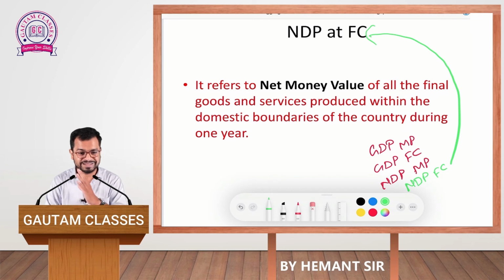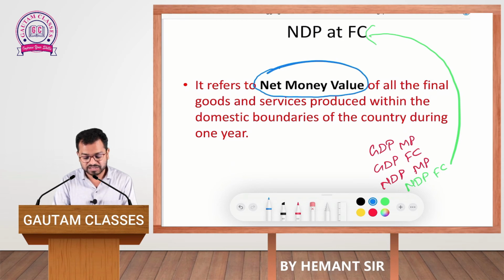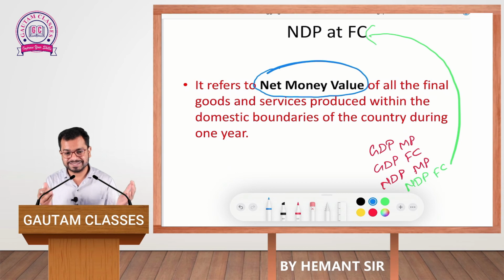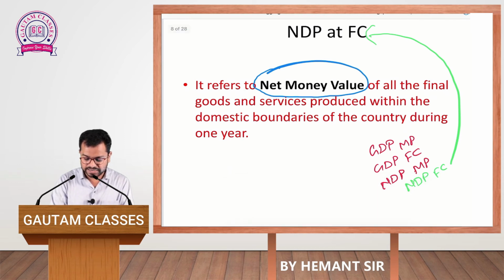It's also as simple as the earlier concepts were. Net domestic value, that is factor value, is always equal to the net money value only. Market price will be equal to the market value, whereas factor cost is always equal to the money value of all final goods and services produced within the domestic boundaries of a country during one accounting year. Now, without wasting time, let us start the calculation for NDP at FC.